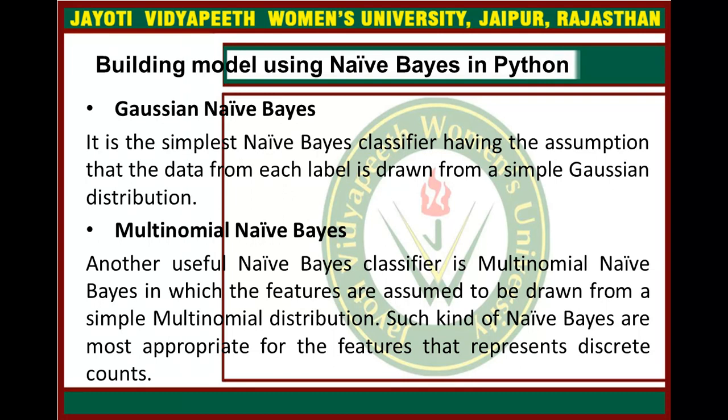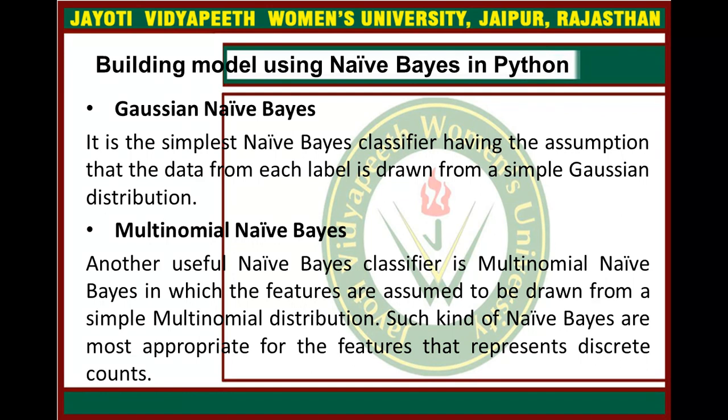We have the following three types of naive Bayes model under the Scikit-learn library, and the first is Gaussian naive Bayes. It is the simplest naive Bayes classifier, having the assumption that the data from each label is drawn from a simple Gaussian distribution.